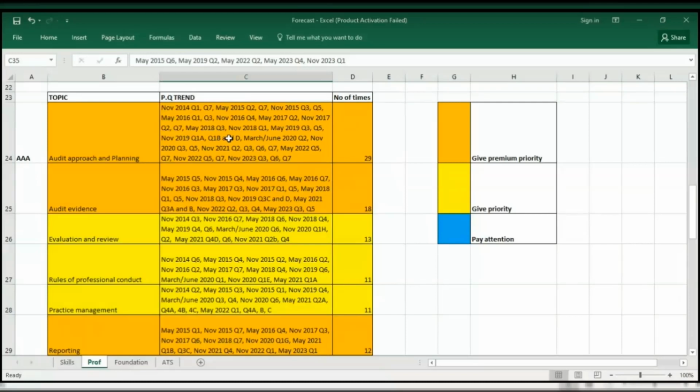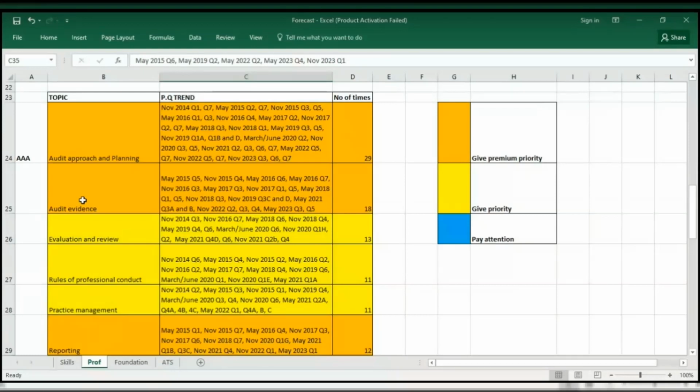Next to it is your audit evidence. Audit evidence is the next most examined topic. It's been examined 18 times. It was last examined in May 2023, and it was examined twice in that particular diet, question 3 and 5. So it's highly probable in your May 2024 examination. So please pay attention to audit evidence. Settle it and ensure you're very comfortable with this topic.